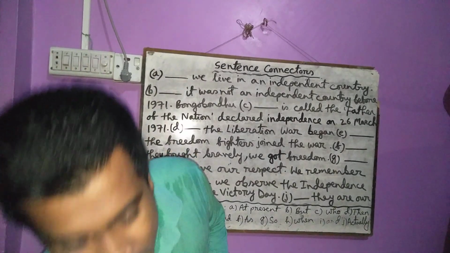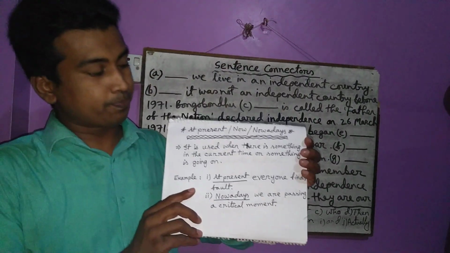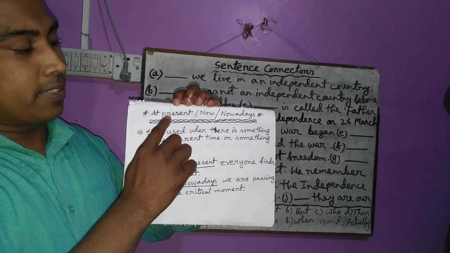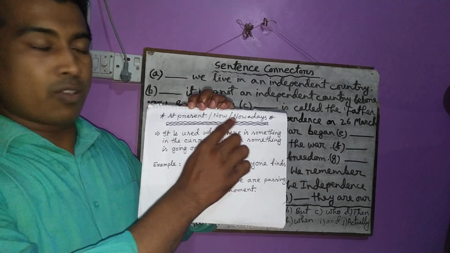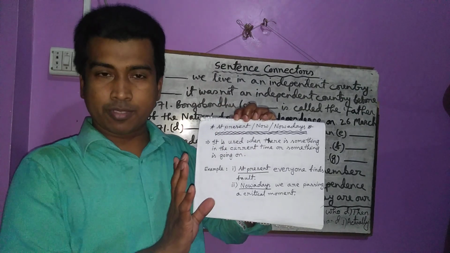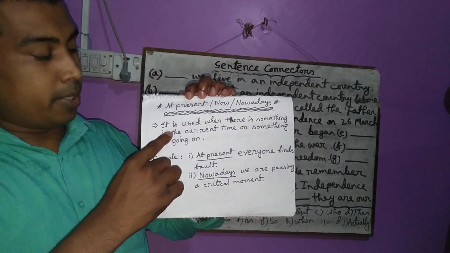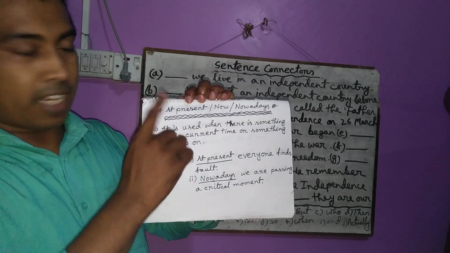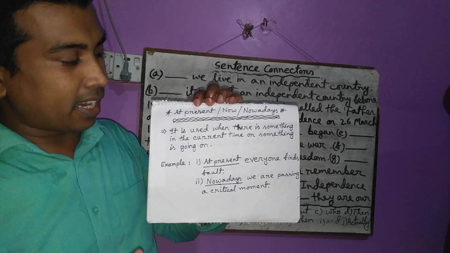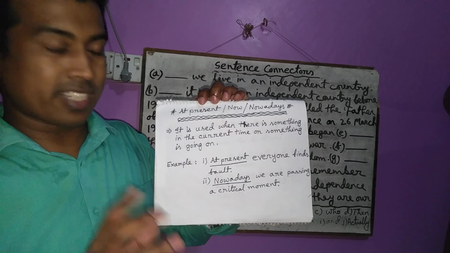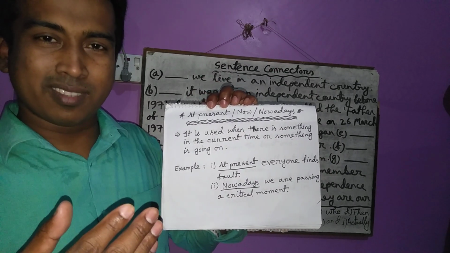That's why I have written something here. Look at here. At present, now, nowadays. That means instead of at present, you can write now or nowadays. They are alternatives. It means at present. It is used when there is something in the current time or something is going on.